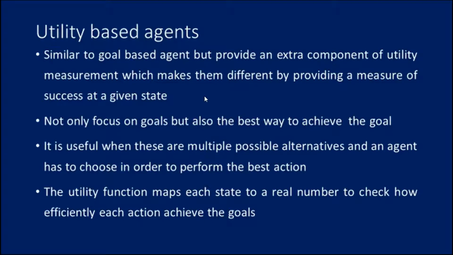The utility based agent makes its decision based on which one is the most pleasing or the most effective at achieving a goal.